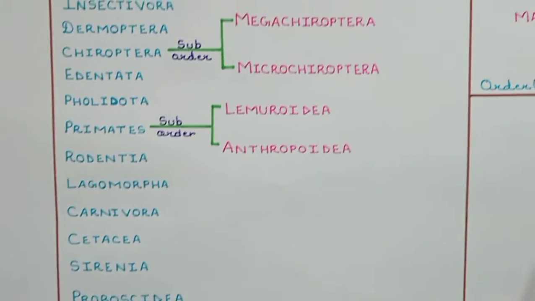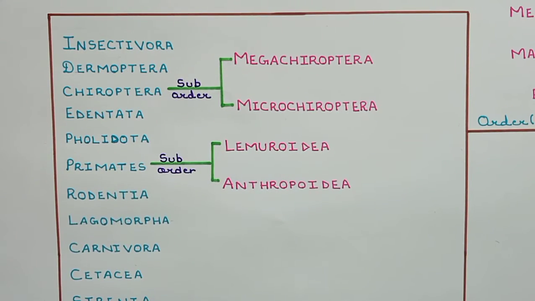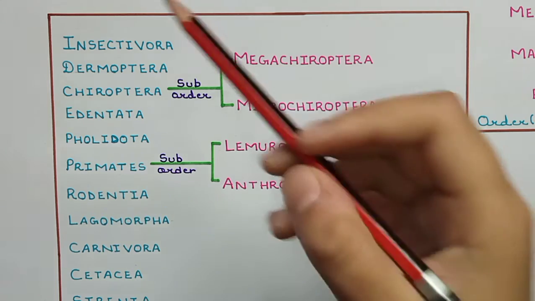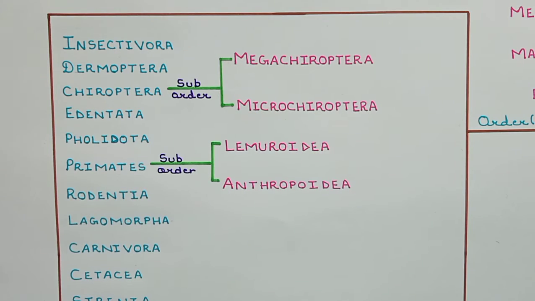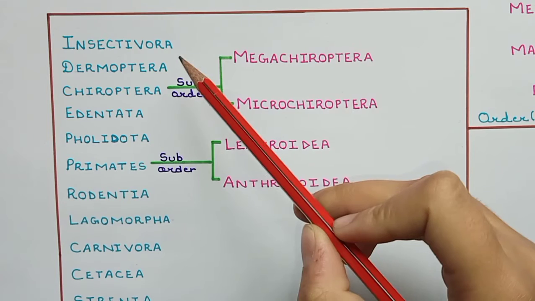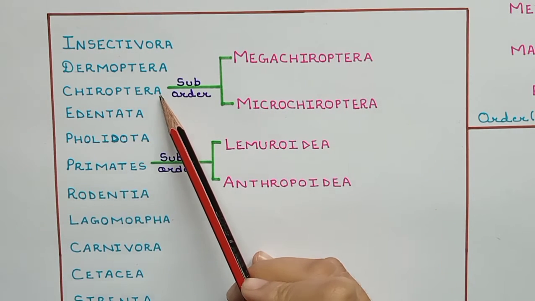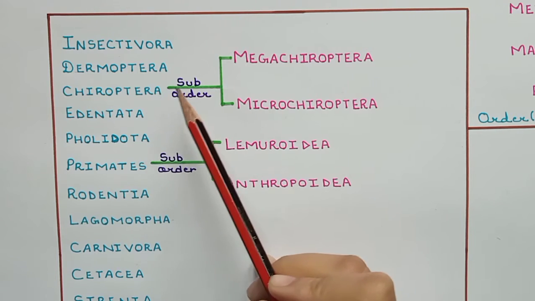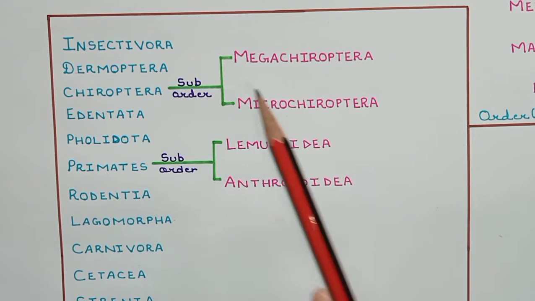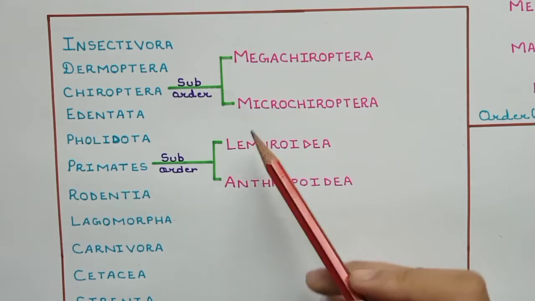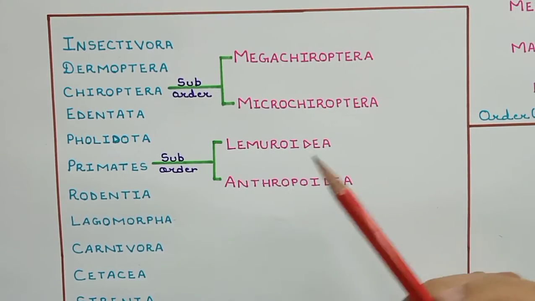The first order of Eutheria is Insectivora. The second is Dermoptera. The third is Chiroptera, which has been divided into two suborders: Megachiroptera and Microchiroptera.